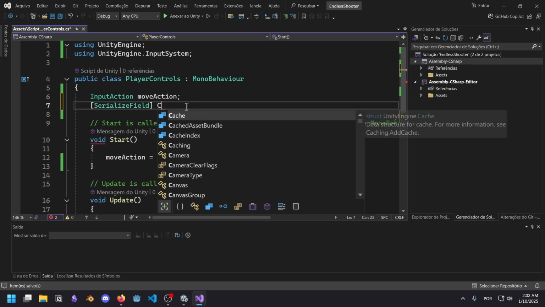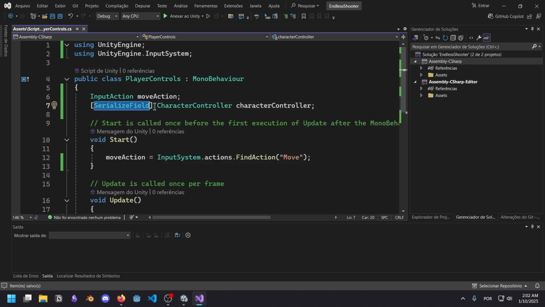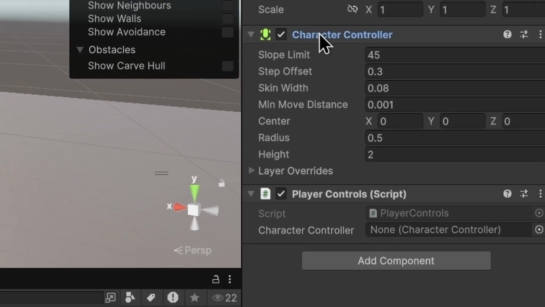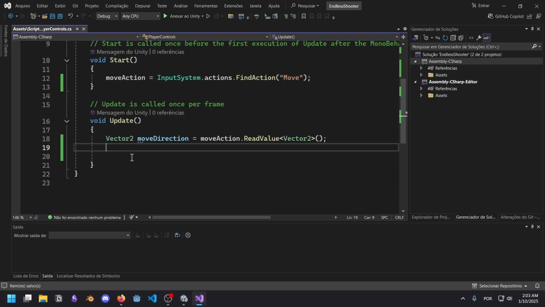Serialize field, character controller. So serialize field is going to show this variable in the Unity editor. So if I go here now, click on player, here it is. Now I get to just drag and drop this. Beautiful, my friends.